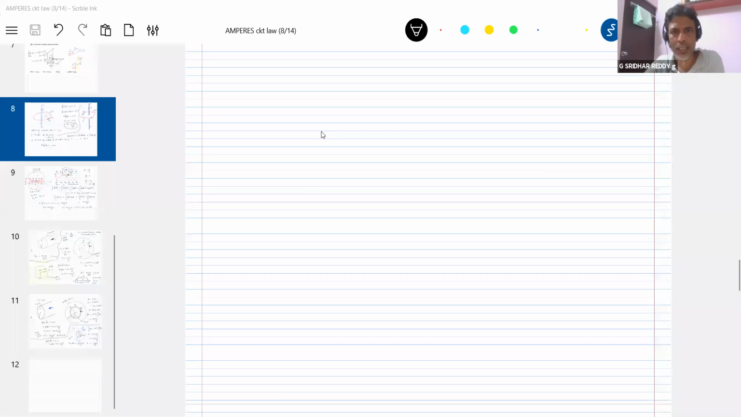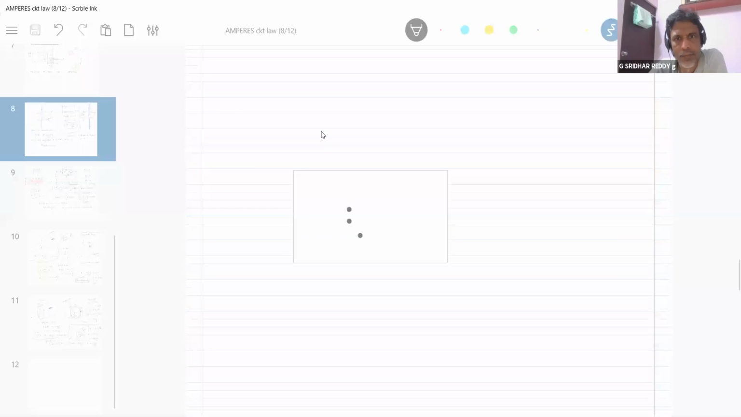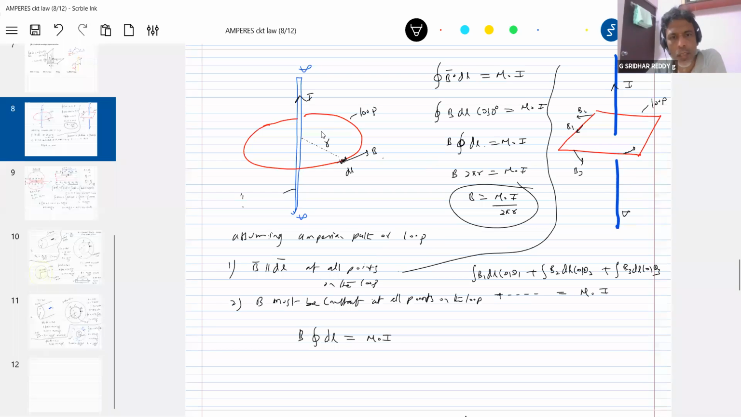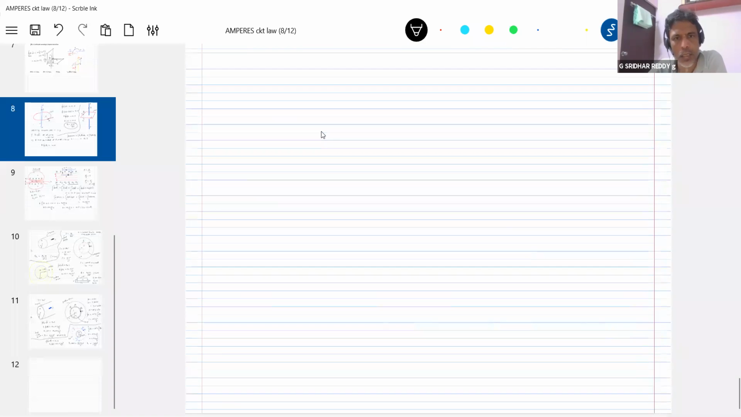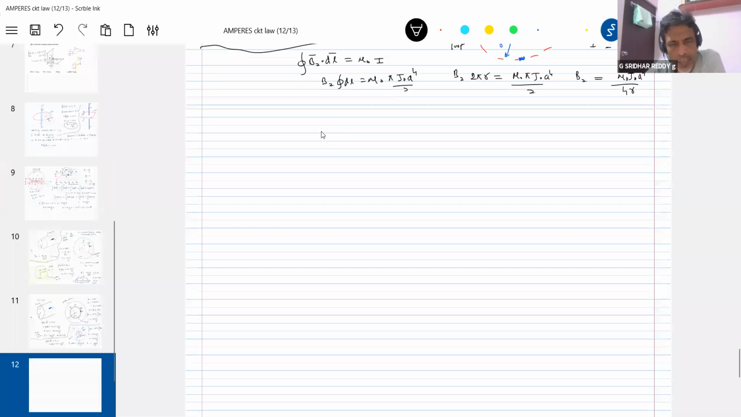So let's do one thing. Take a wire, and let the wire be along the north-south direction, and the current is flowing from south to north. I'm asking you now the field at this point. What about at a distance r? How will the field here be? The field here will be upward.